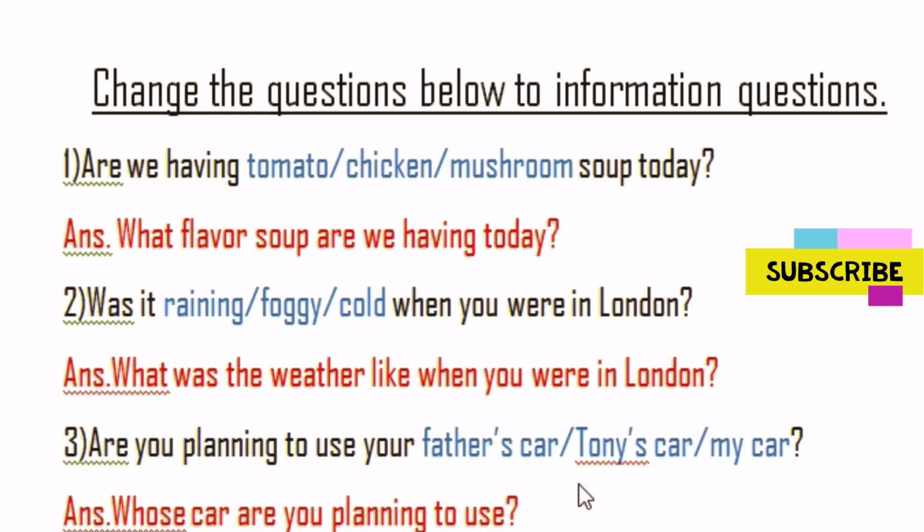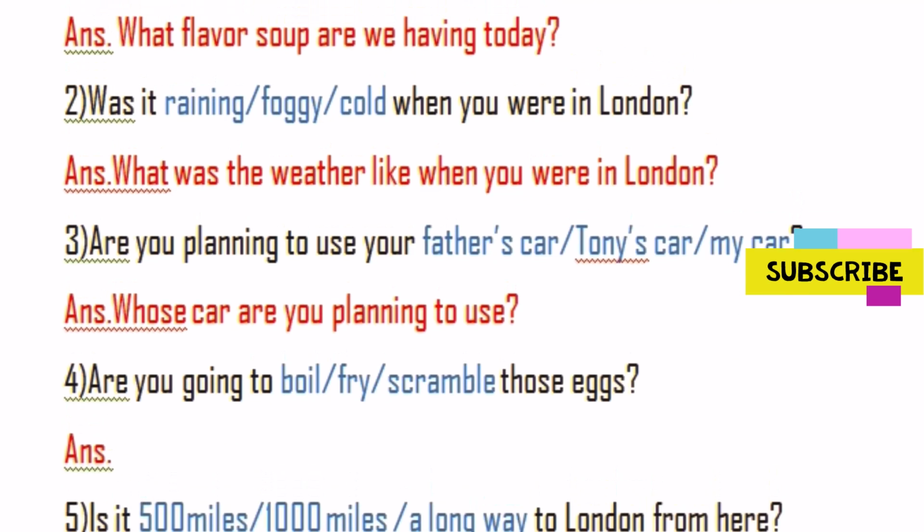Now number 3, are you planning to use your father's car, Tony's car, my car? Analyze the sentence here, my dear. What kind of common things did you find between father's car, Tony's car, my car? It means the person is talking about whose car. Got the point? That is why, whose car are you planning to use? Which car are you planning to use?